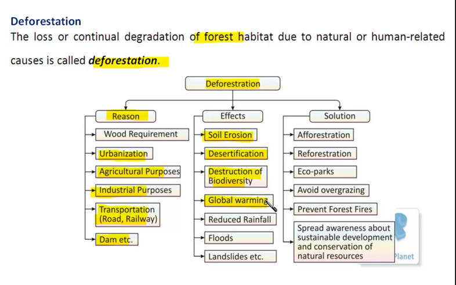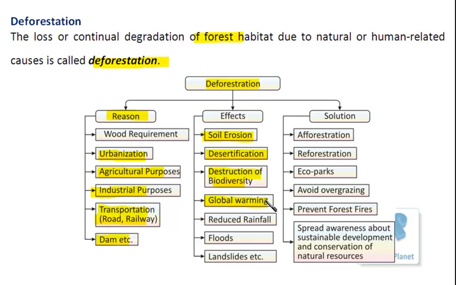The greenhouse effect, you must have heard about this term, right? The incoming radiations of the sun enter into our atmosphere, and they are reflected back. Now these reflected back radiations are trapped within our environment. Some of it is released out, but some of it is trapped within the atmosphere. And this trapped heat basically maintains the temperature of our planet. Right. Now, when deforestation is done, you know what will happen?